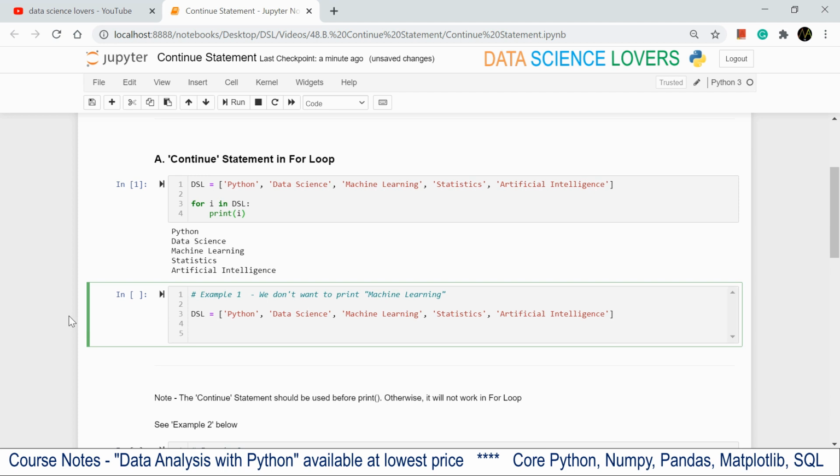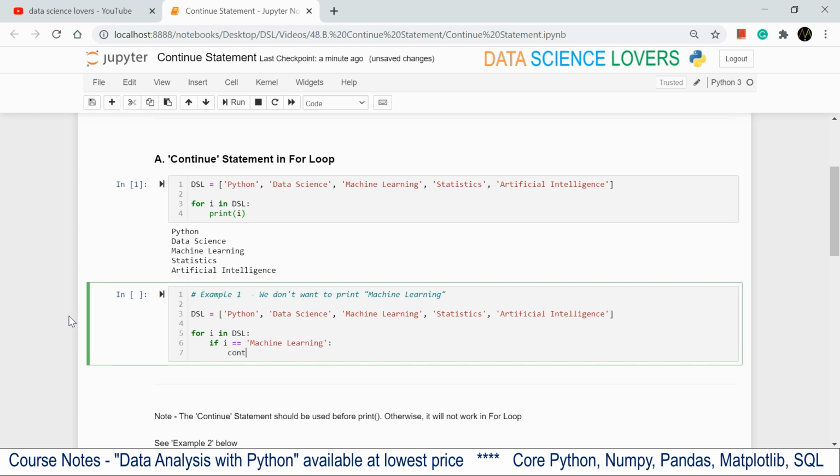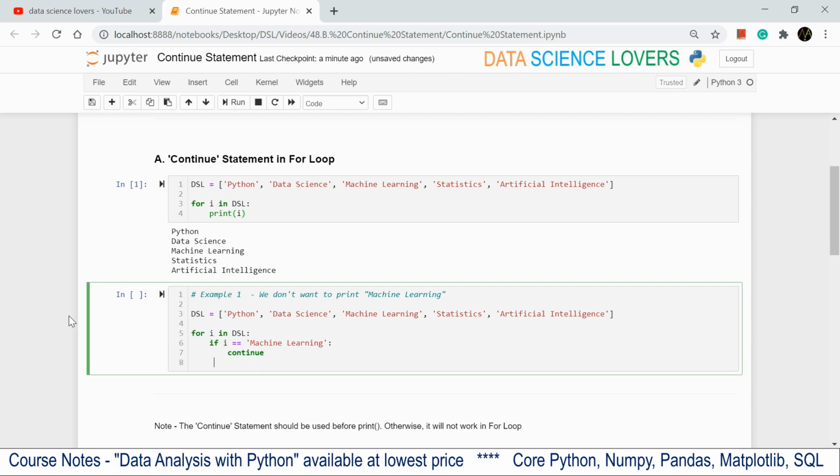How to use it? First of all, we have to write our for loop condition. For i in DSL, our sequence here, which is a list. Then if i equals the element that we want to skip, we want to skip machine learning from this sequence, then we have to use the continue statement after this if condition, and at the last we have to print the loop variable, meaning each element of this loop.